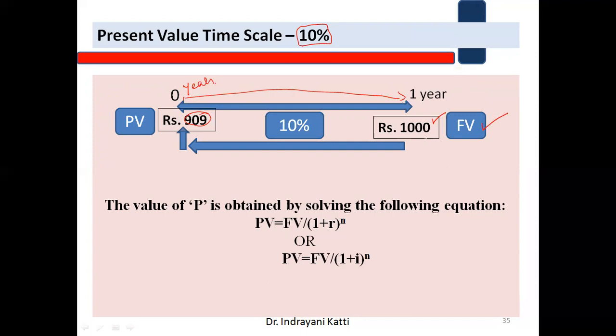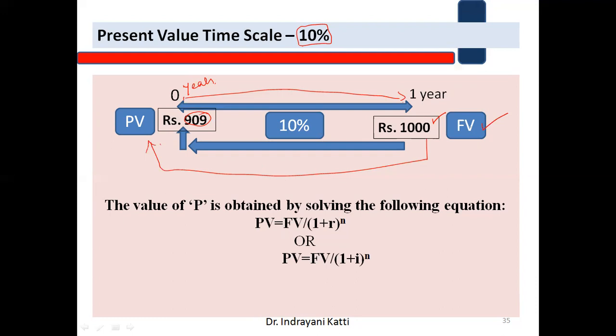The reverse of this is known as present value. In future, if you want to receive 1000 rupees, right now how much should you invest? We are coming back, so we are inverting the process of future value.